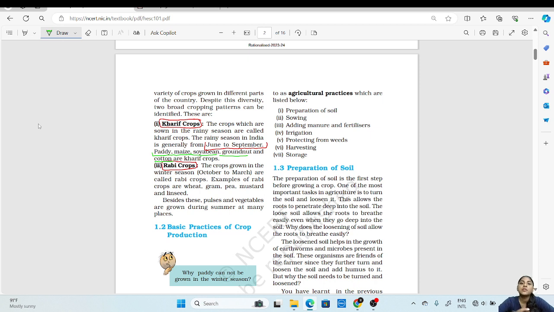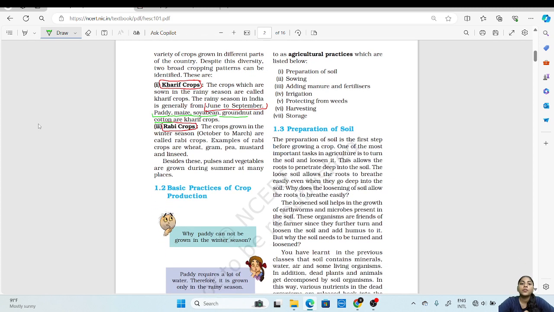These are the crops which will require more water for their initial growth. Then the second type of crops are the Rabi crops. Now the crops which are grown in the winter season are called winter crops or Rabi crops. The winter season is usually from October to March. So the crops which are grown during this time of the year are the Rabi crops.